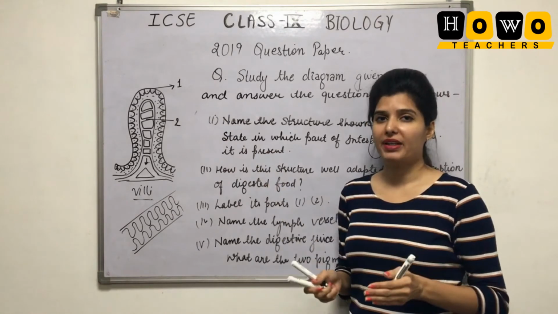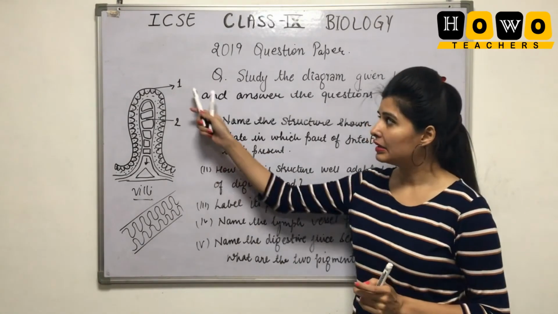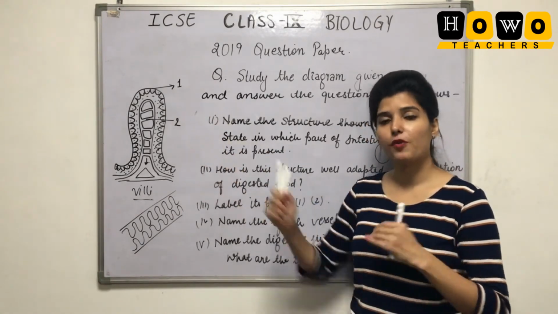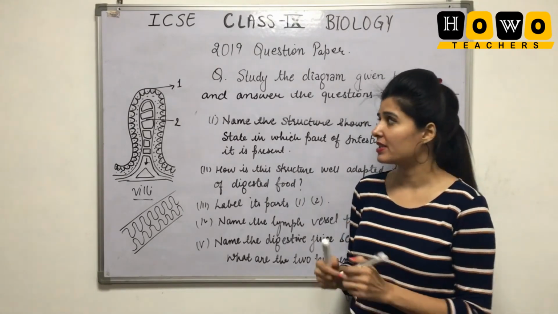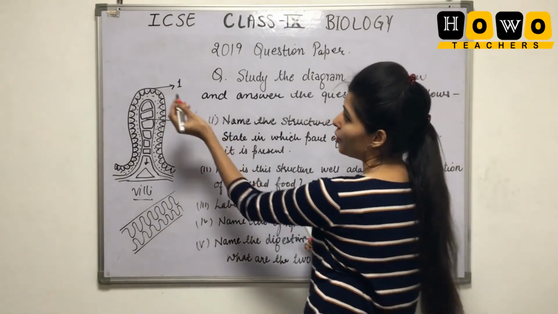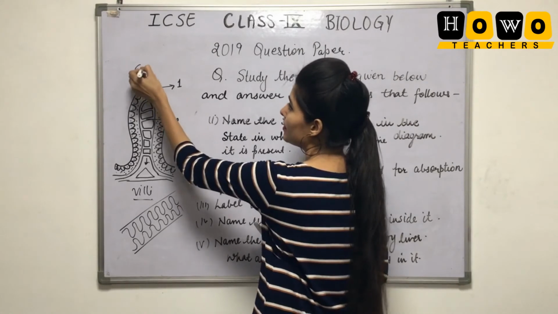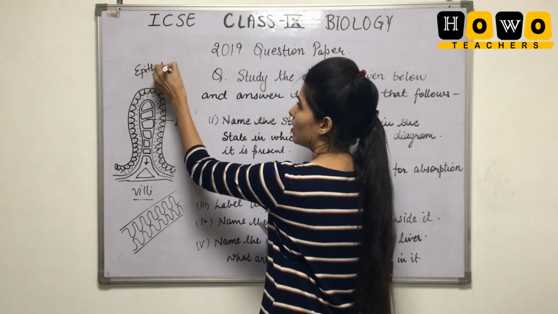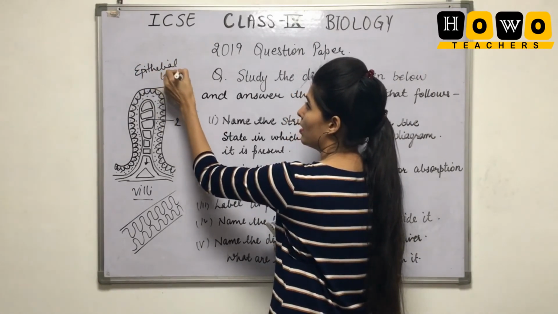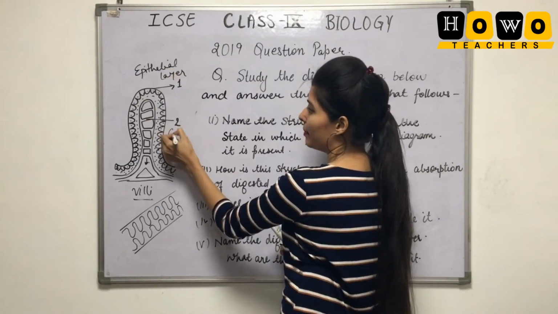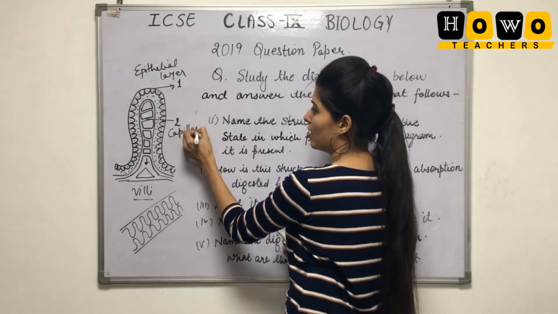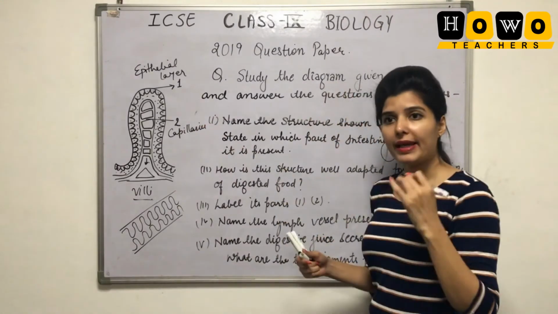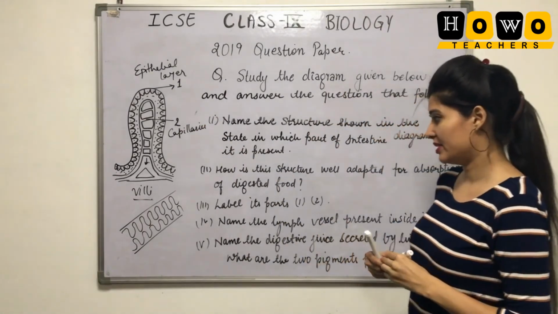The second part of the labeling is capillaries. For the exchange of food it is present. So 1 mentioned out here is the epithelial layer, and 2 is capillaries. You must be knowing capillary is a type of blood vessel.